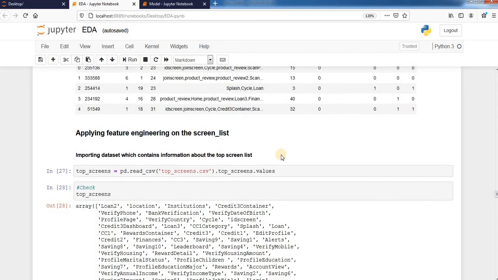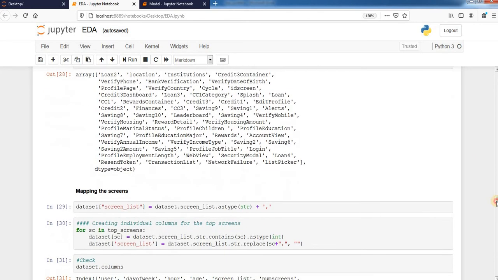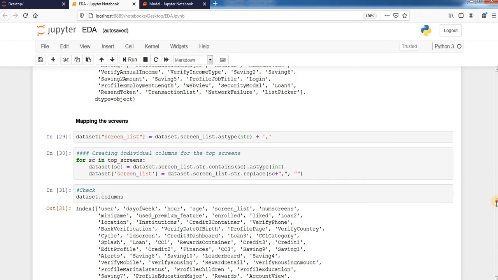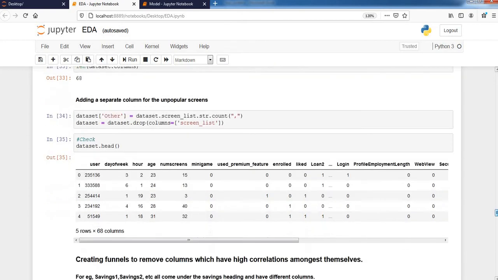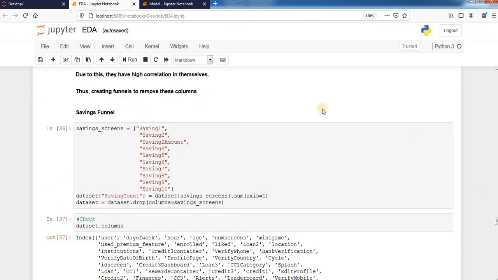After that, the second dataset, that is the top screens, was imported. Separate columns were then created in the primary dataset, and the screens that the user visited were identified. While exploring the dataset which was just created, it was seen that certain funnels were there. Like, consider inside the savings funnel, there was savings 1, savings 2, and a lot of columns, as you can see over there. Thus, these funnels were removed and a single savings column was created.